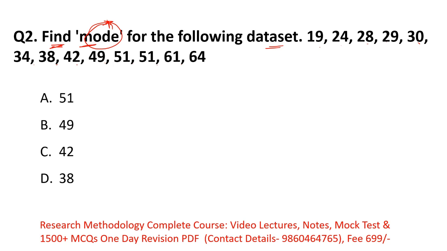The value which occurs the highest number of times in your data set or in your observations. So which value is repeating here? Only 51, which occurs 2 times. So the value of mode is 51. That's it. Very simple question, and many government universities have repeated the same question. So for this question option A is the right answer. For this data set the value of mode will be 51.